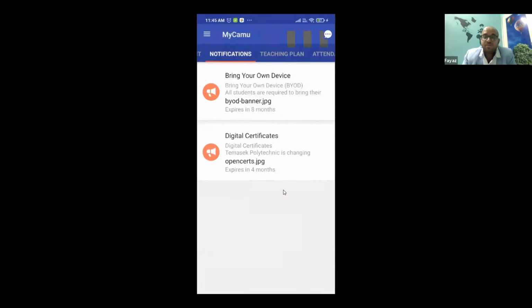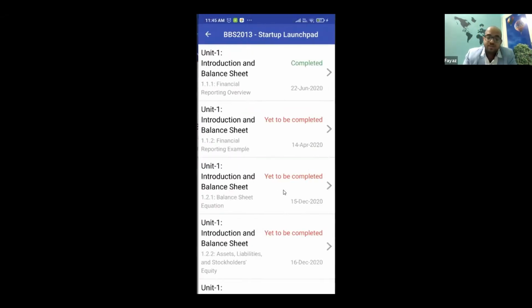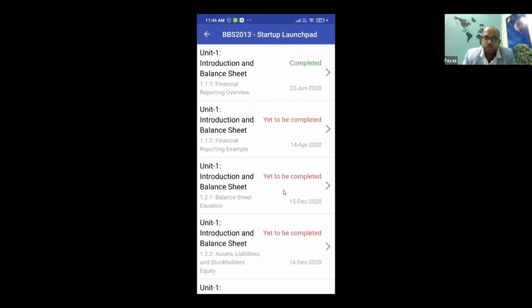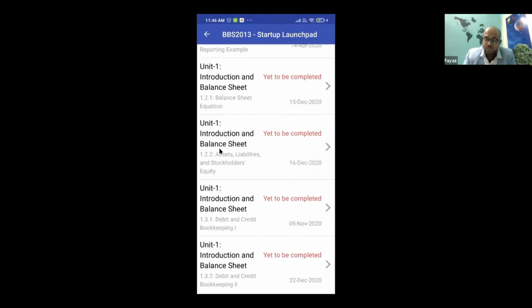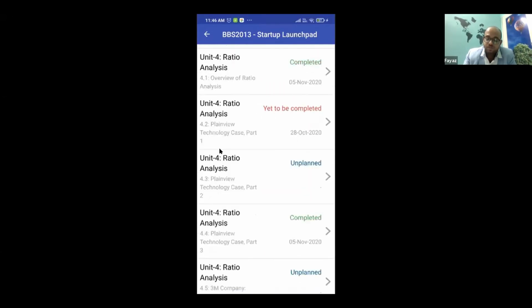I can also have complete access to my teaching plan, right? Now the whole idea of having a teaching plan is, if I go and see, the system will tell me which unit and what the subtopic is. So unit 1, subtopic 1.1.1, 1.1.2. Which date is it planned? Is it already completed, yet to be completed, or has the teacher not yet planned it? All this information you can see.